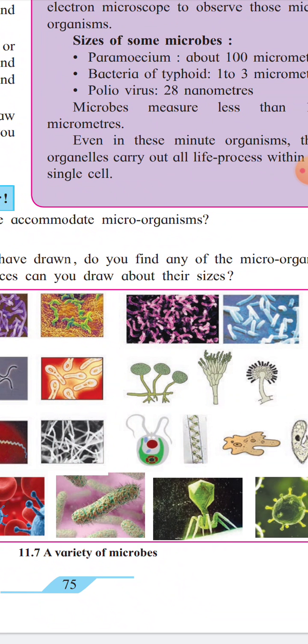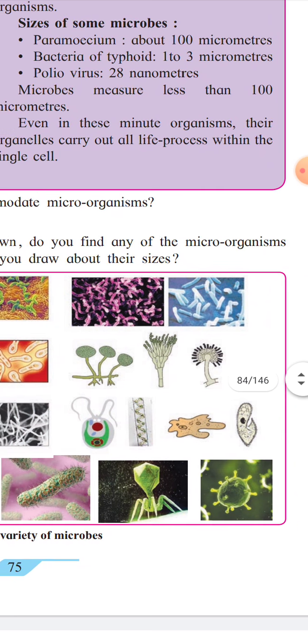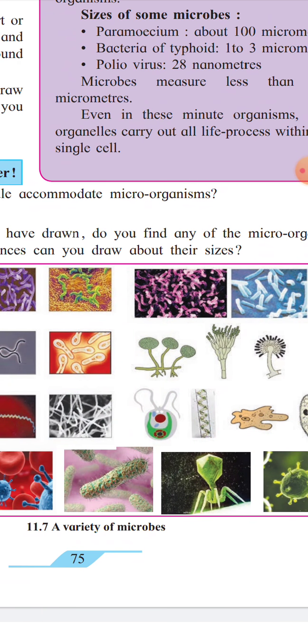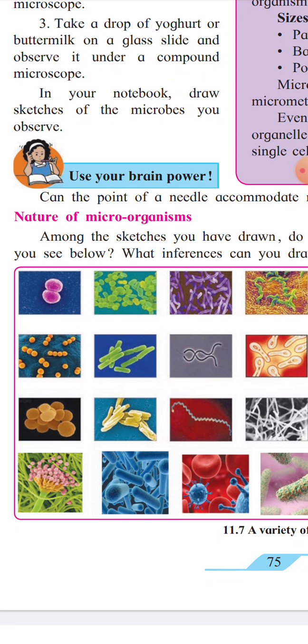See paramecium, amoeba, mushroom, aspergillus, spirogyra, penicillium, Euglena, bacteria, volvox, plasmodium, entamoeba, Saccharomyces, chlorella. These are various types of microorganisms found in various shapes. They are not in a single shape.